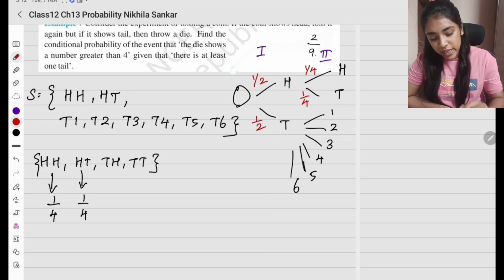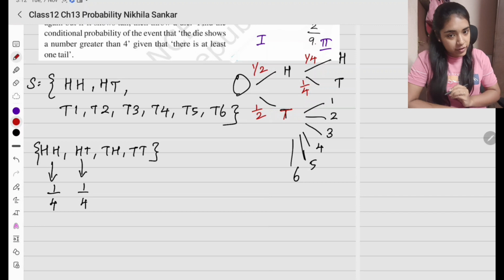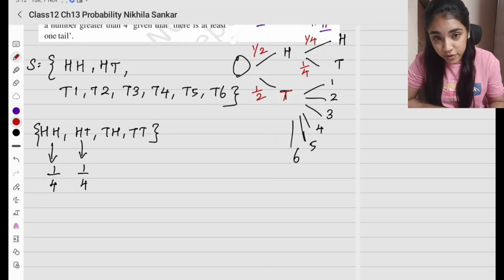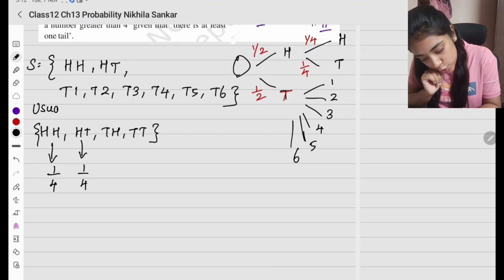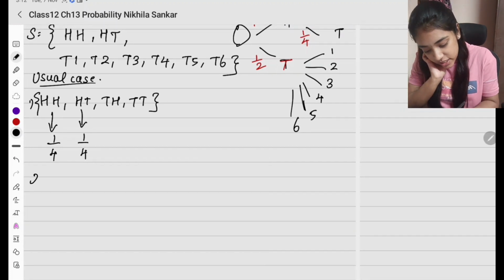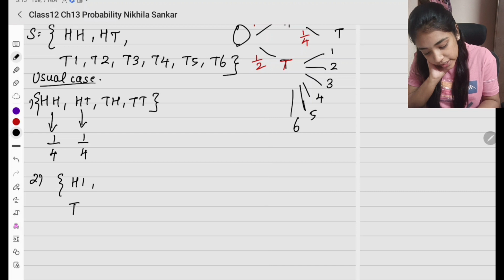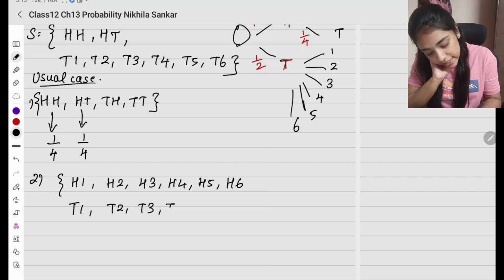Clear? Now the second round. What is going to happen in the second round? If tail comes, 1 2 3 4 5 6 is going to come on the die. But what is the sample space for it going to be? So we have to talk about the usual case also for the second one. Now how is it going to be for the second one? That was for the first. Now, I toss a coin, I can get a head or a tail. If head comes, I can get H1, H2, H3, H4, H5, H6. Or if tail comes, tail 1, tail 2, tail 3, tail 4, tail 5, tail 6.